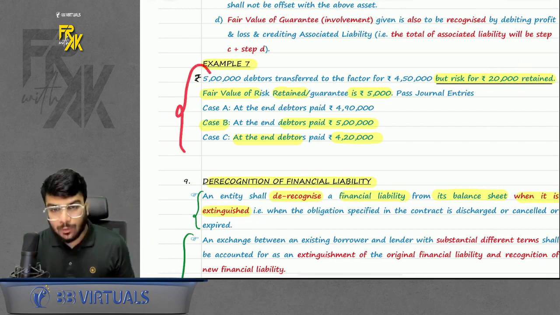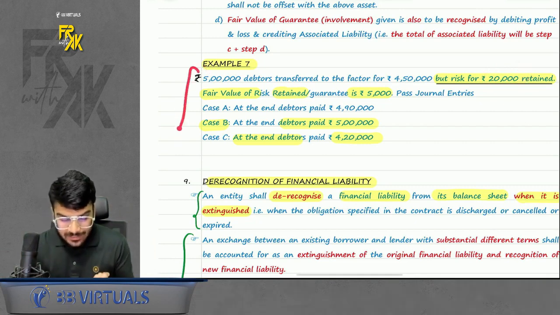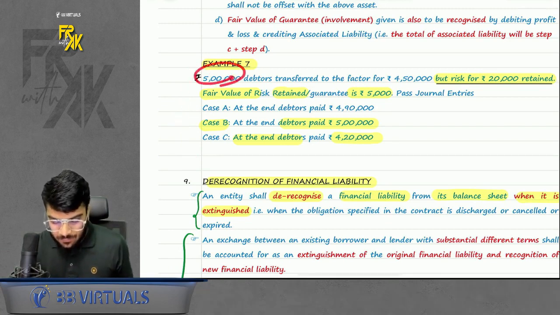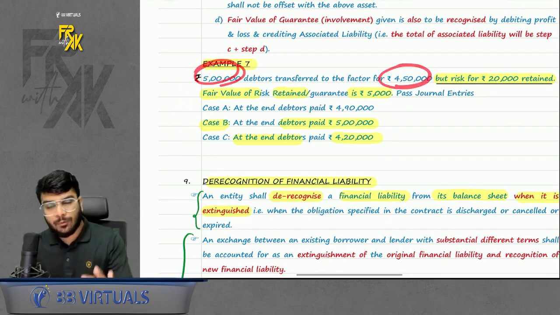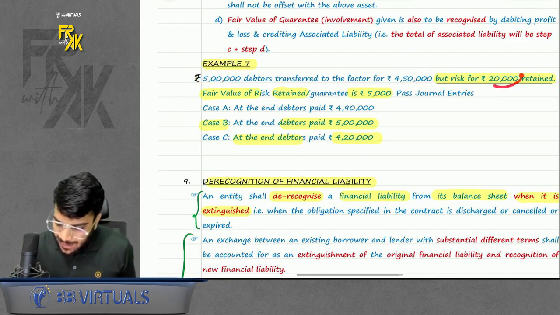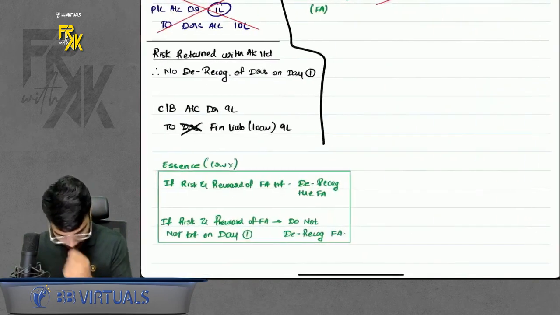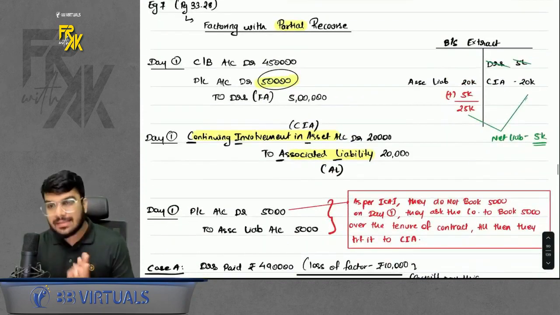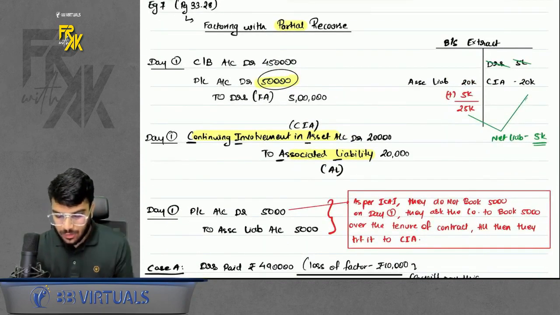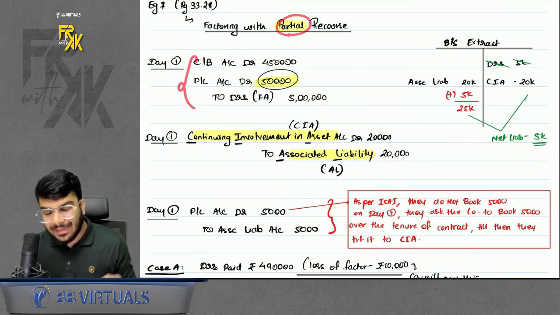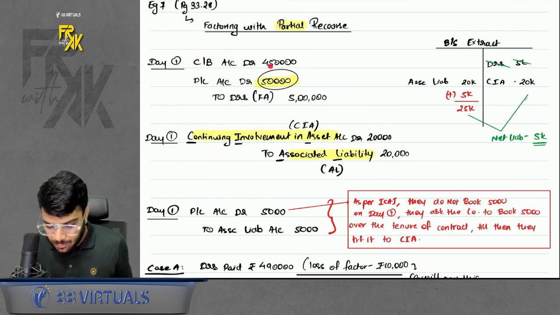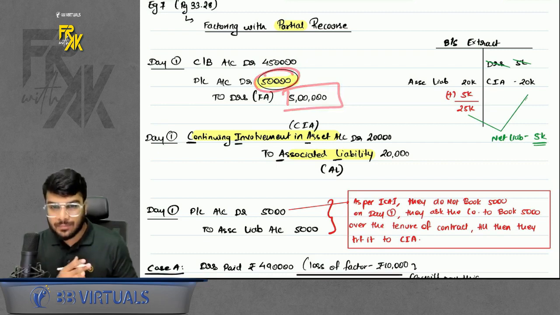Now, how is the accounting to be done in this case? So I will take this example as a base. So let's say debtors were worth 5 lakhs and the factor paid me 4,50,000 for those debtors. Risk I retained is 20,000 and the fair value of this risk is 5,000 respectively. And there are 3 cases given. Let's discuss the accounting on day one. First of all, in partial recourse, you will de-recognize the full financial asset. So whatever proceeds you received, you will record it. You will remove the financial asset and record the difference in profit and loss.